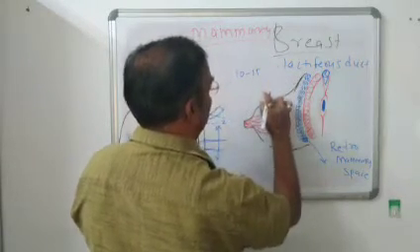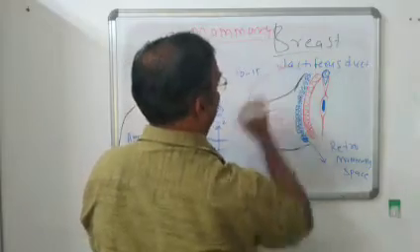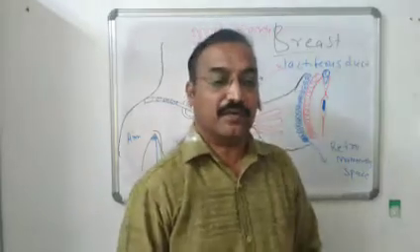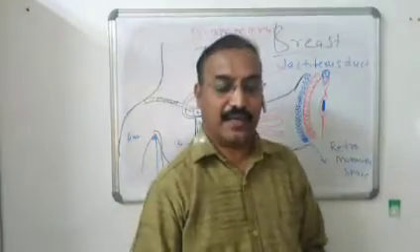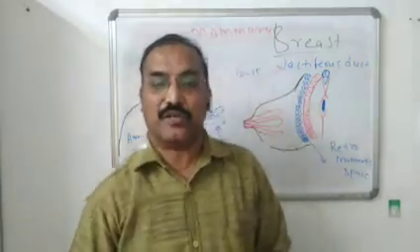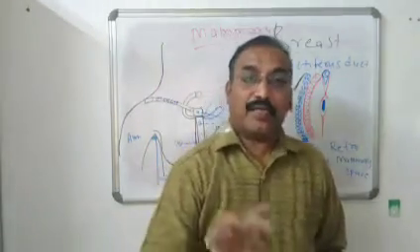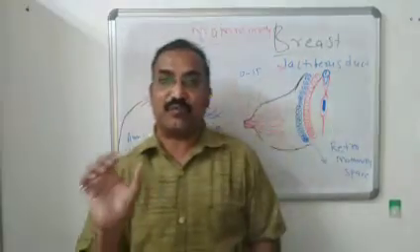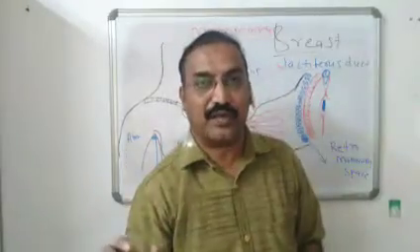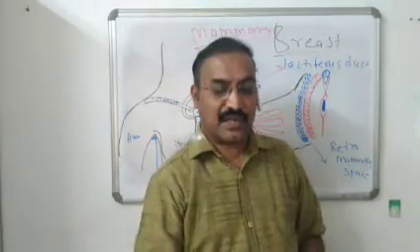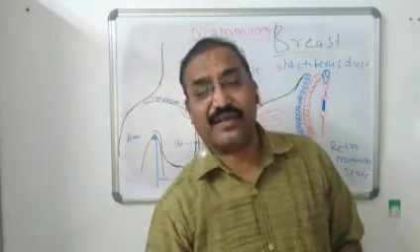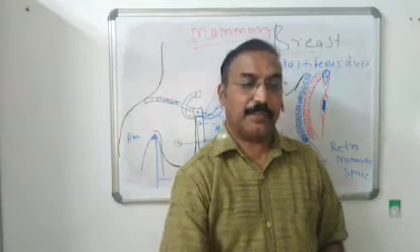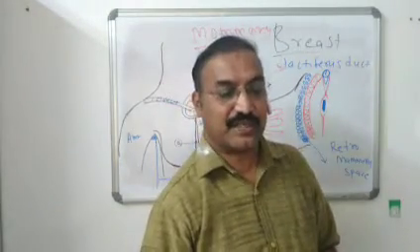This is a lactiferous duct. So the nipple is a blackish conical projection present on the surface of the skin. It is situated at the level of the fourth intercostal space. It is pierced by 10 to 15 lactiferous ducts. It is made up of smooth muscles, which are circular as well as longitudinal in nature. The circular muscles erect the nipple, and the longitudinal muscles retract the nipple. Now remember, the nipple has a rich nerve supply. It is a more sensitive area.